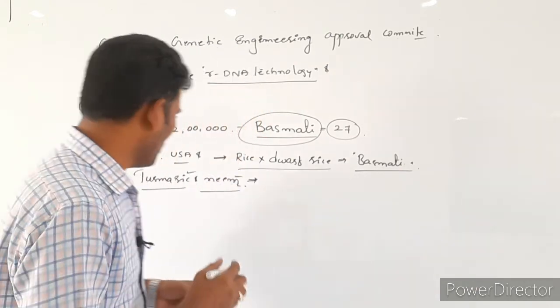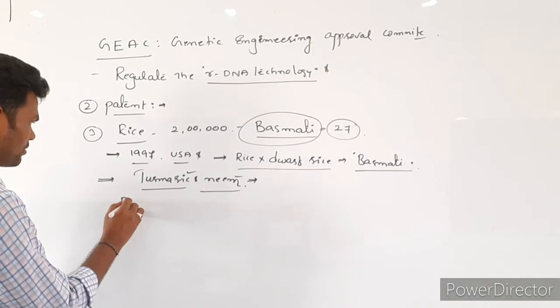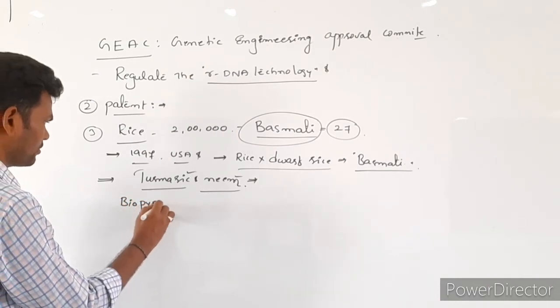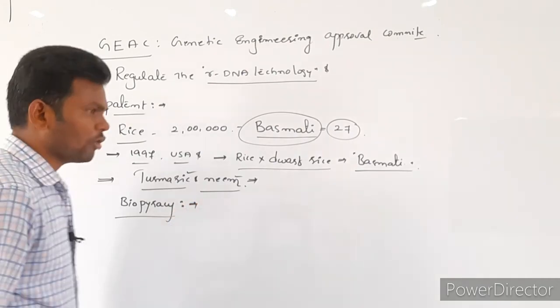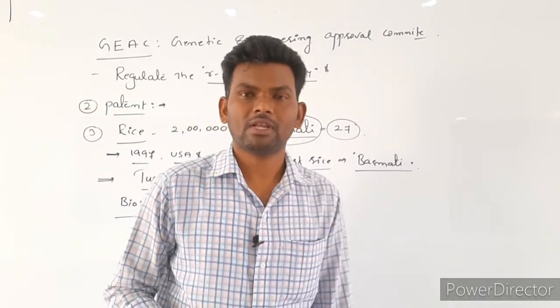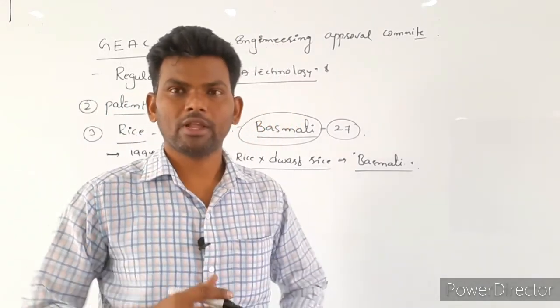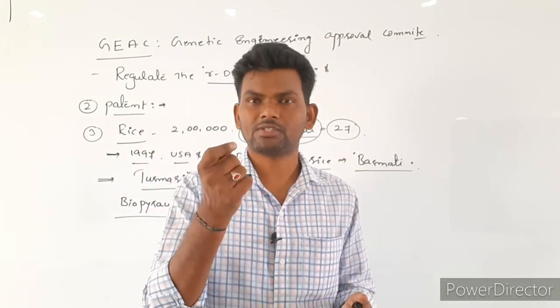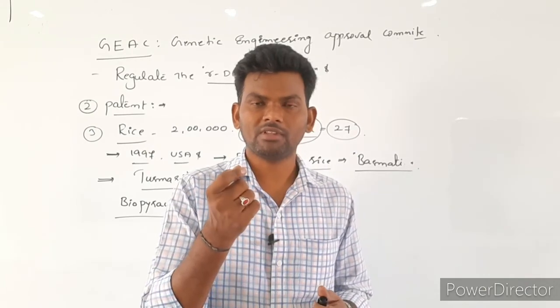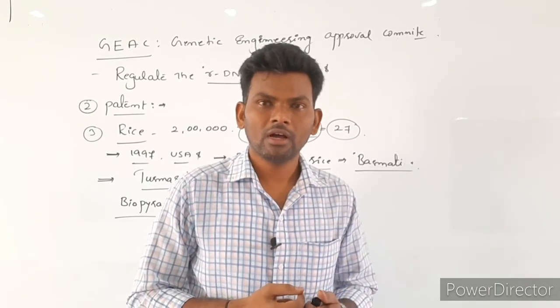Here biopiracy is copying of information. One small example is brazzein. Brazzein is one of the sweetest proteins.